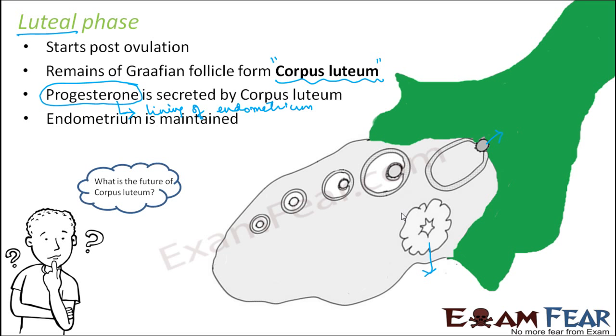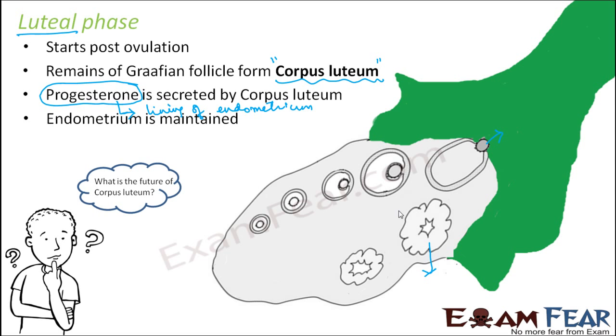So that part is clear, how menstruation, follicular growth and the luteal phase are linked together. The question is, what is the future of the corpus luteum? It releases progesterone, that is one thing, but what will happen to this structure?